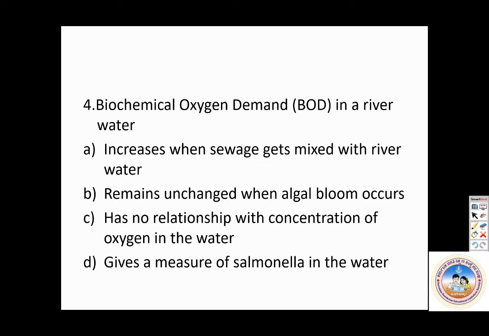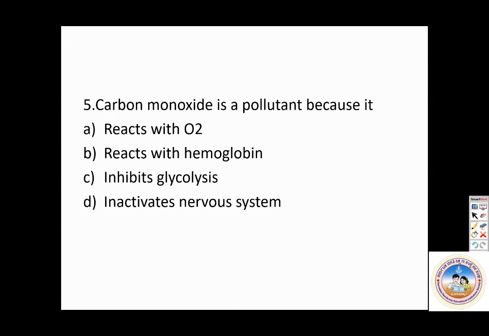Biochemical oxygen demand in a river water increases when sewage gets mixed with river water. Current remains unchanged when algal blooms occur is wrong. Has no relation with concentration, this is also wrong. It increases when sewage gets mixed with the river water. Very good. Go to the next one. Carbon monoxide is a pollutant because. Please answer. Why is carbon monoxide a pollutant?